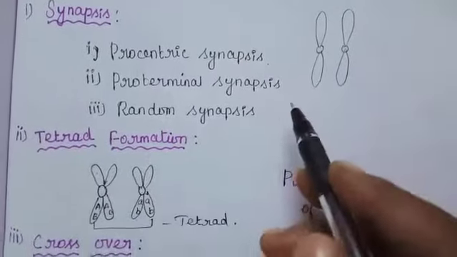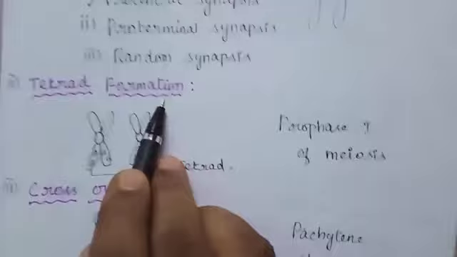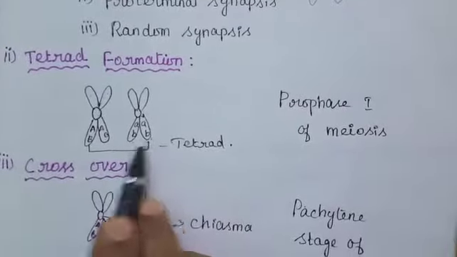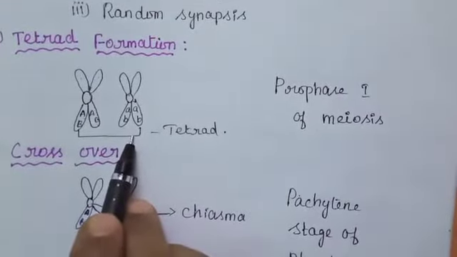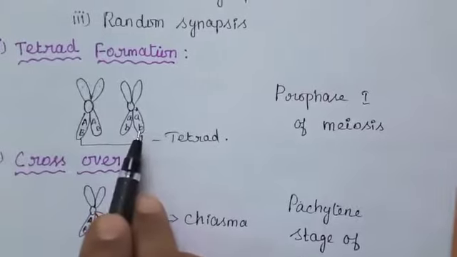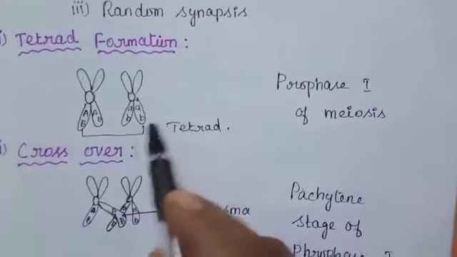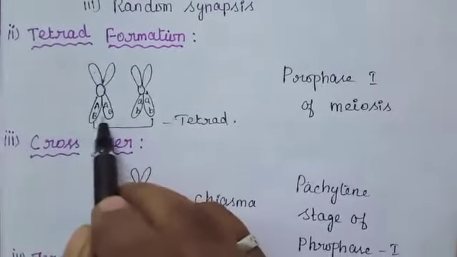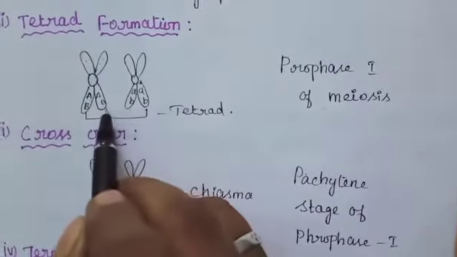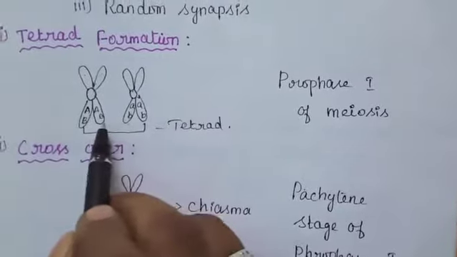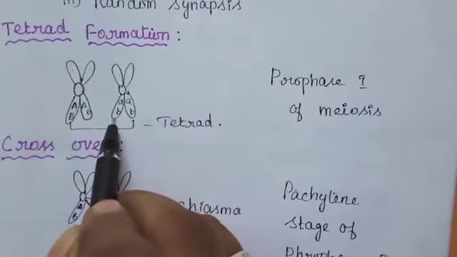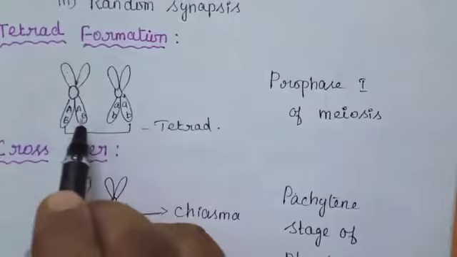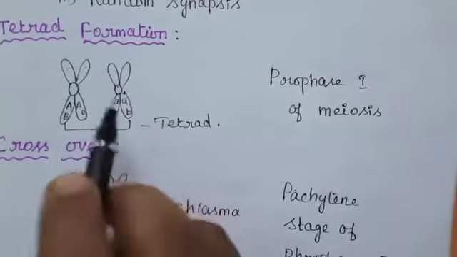Next, tetrad formation. Tetrad means 1, 2, 3, 4. Each homologous chromosome of a bivalent begins to form two identical sister chromatids. These are sister chromatids, and these are the non-sister chromatids, which remain held together by the centromere.